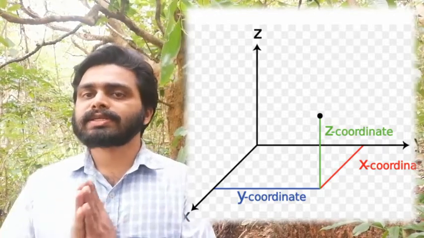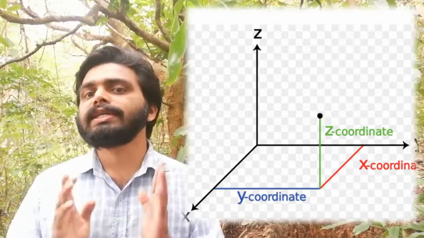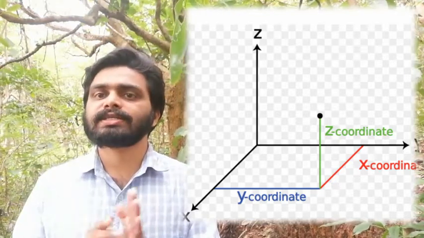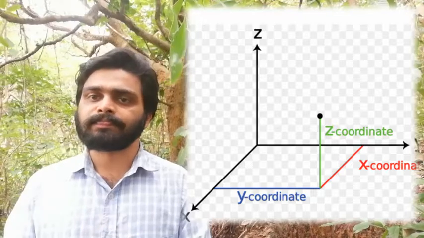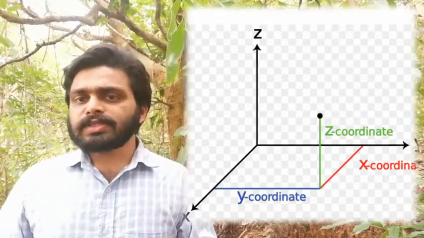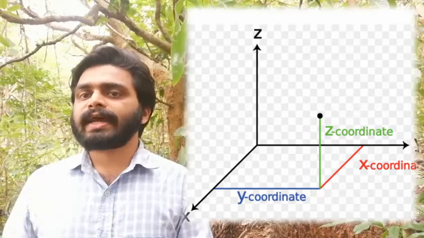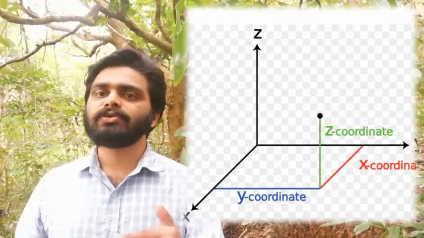With respect to this rectangular coordinate system, the origin, or the intersecting point of these 3 axes, x, y, z, is considered as the origin. So that is the reference point, and the x, y, z axes are the set of 3 axes used to describe the position. Then with respect to the reference point and the set of axes, if any coordinate value, that means the x coordinate value, y coordinate value or z coordinate value, or more than one coordinate value changes with respect to time, then we can say that the object is in a state of motion.